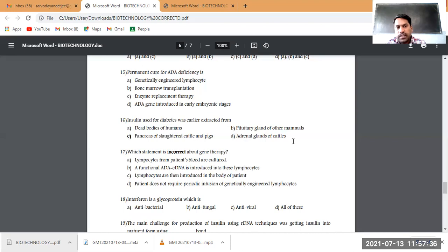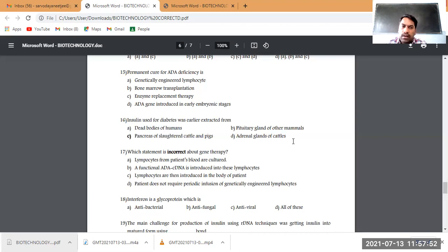In the same way, the ADA enzyme also can be introduced for temporary, not permanent, relief. So genetically engineered lymphocytes: of course, here we are making the lymphocytes genetically engineered by introducing healthy genes into them from the healthy patient's bone marrow. But that is also not permanent.